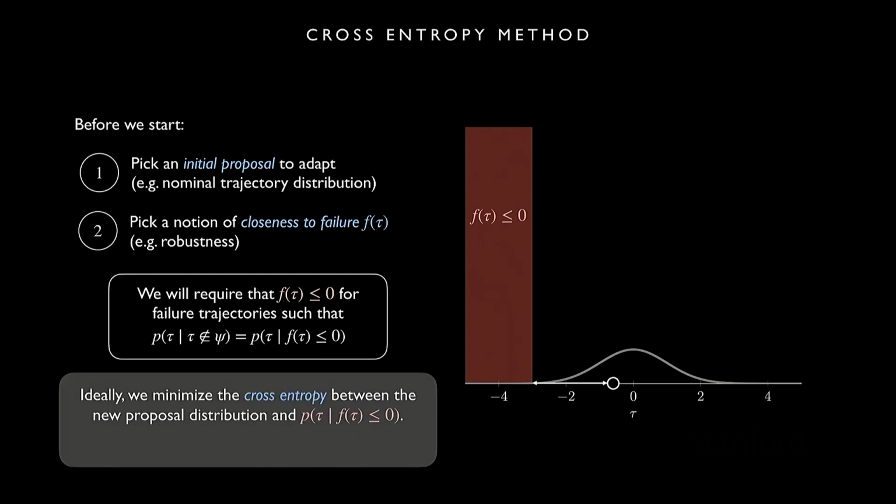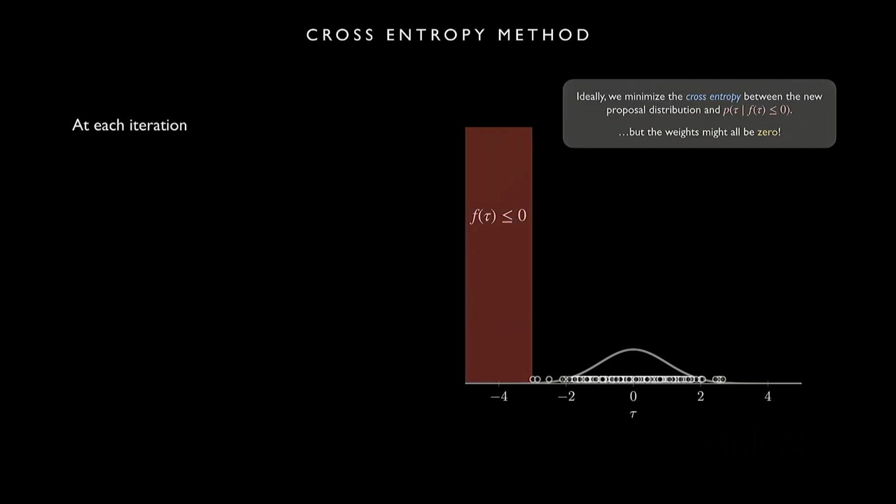And ideally, what we were just trying to do before is minimize the cross entropy between this distribution and our failure distribution, so between this distribution and p of tau given f of tau less than or equal to 0. But we just saw that if we draw a bunch of samples from this distribution, it's possible that all of the weights are going to be 0 because we didn't get any samples from the failure region, so we're not actually able to minimize this cross entropy. So this is what we do instead.